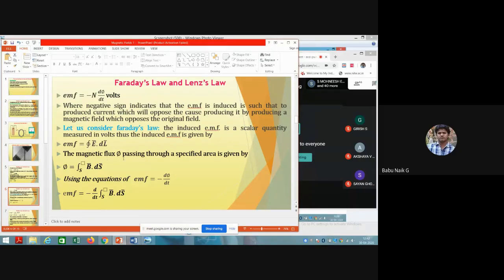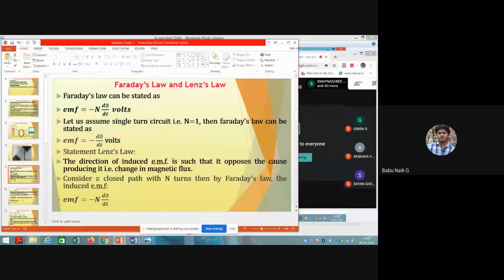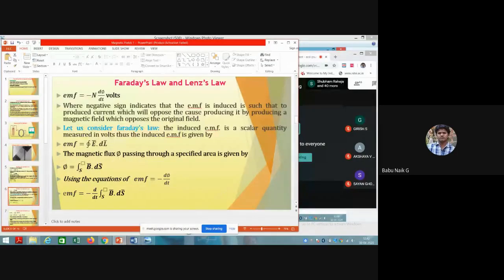Now the magnetic flux passing through the specified area is given by the following. As you have seen in this video, the magnetic flux passes through this closed loop. You can consider either a closed loop or a straight conductor also. So the flux is equal to the surface integral of B bar dot dS over the total area crossing that surface.